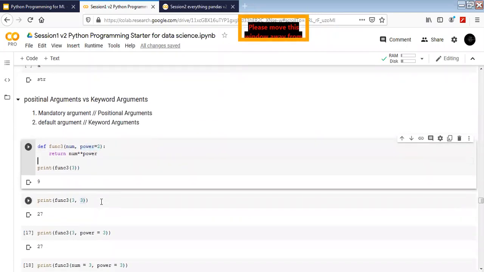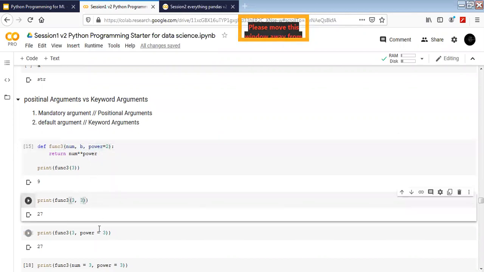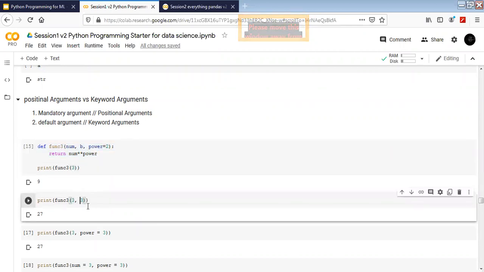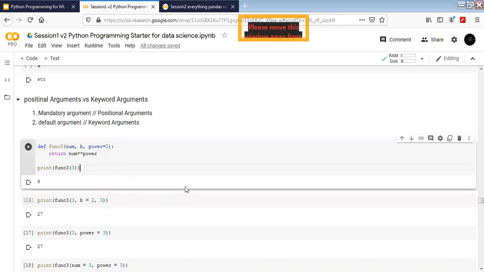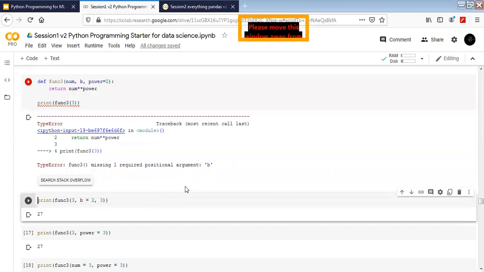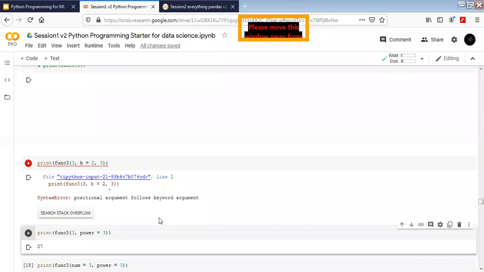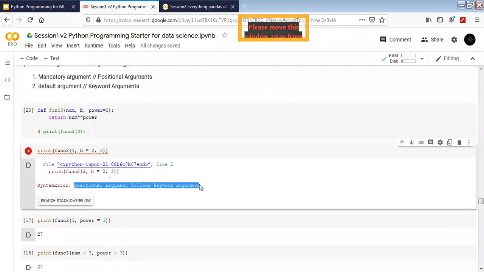And while we are calling the function, for example, if I have one more variable here, which I'm calling b, and I am using this way to call the function, a equal to 2, b equal to 2. It's not doing anything yet, it's getting into the code, but if I execute it, what's going to happen? It's going to give me an error, and you can see that positional argument follows keyword argument.